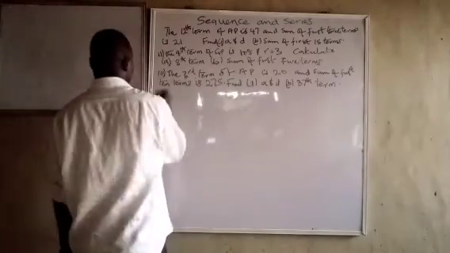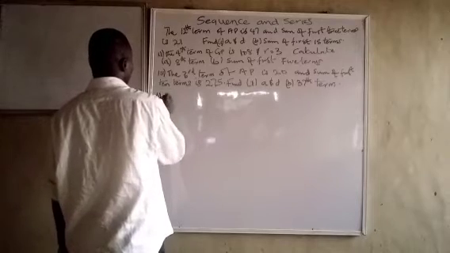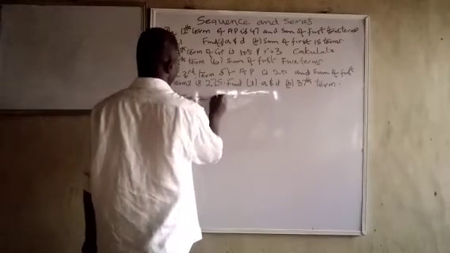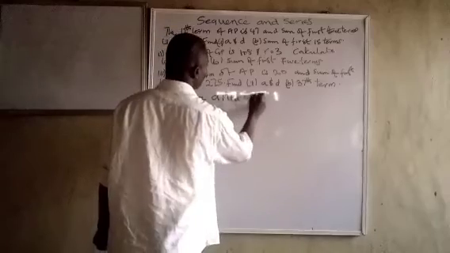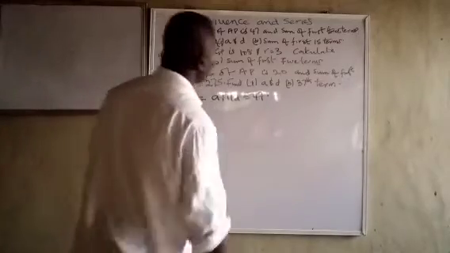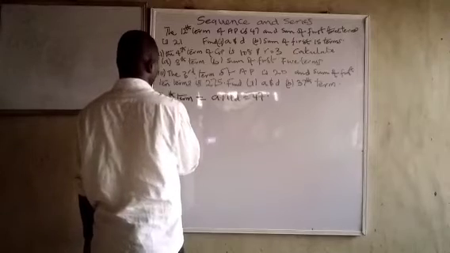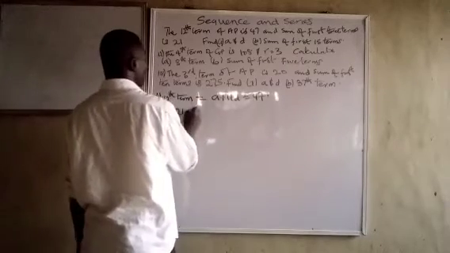Now, to solve that one, it says the 12th term equals A plus 11D is equal to 47. And the sum of the first 3 terms is 21, that is S3 is 21. What is the formula for S3?